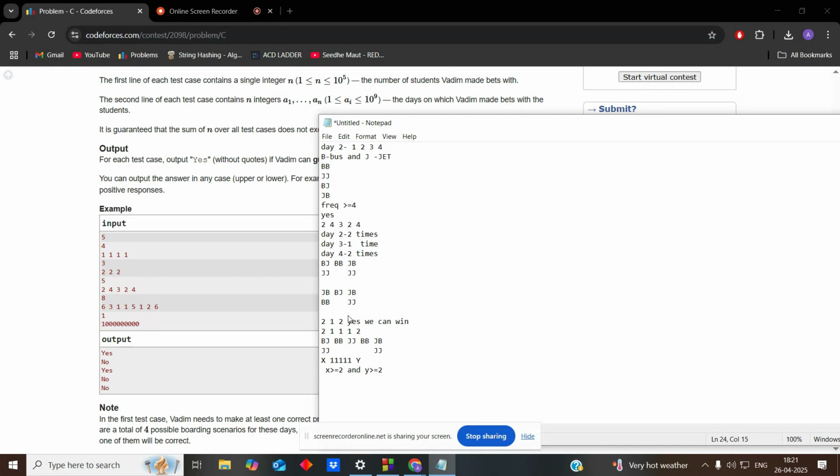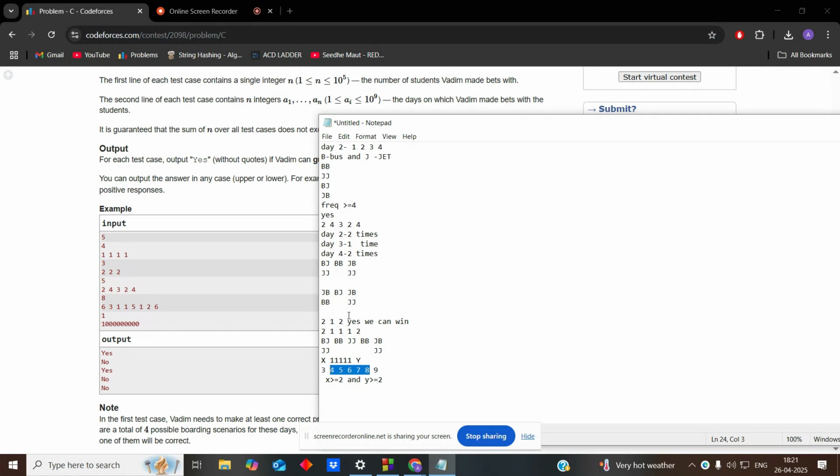So we have to find the continuous frequency of these elements. Like for x, suppose x is 3, so the values should be 4, 5, 6, 7, 8, and y will be 9, something like that.